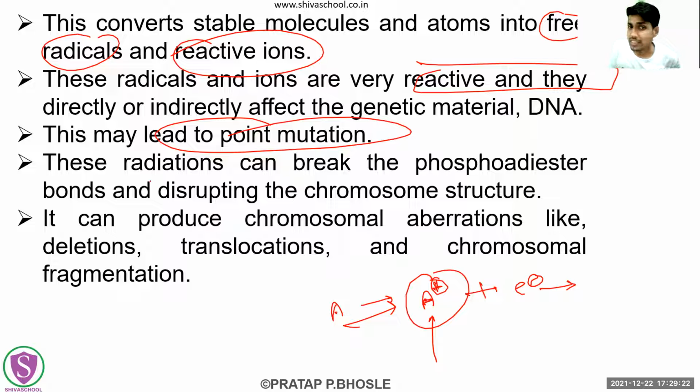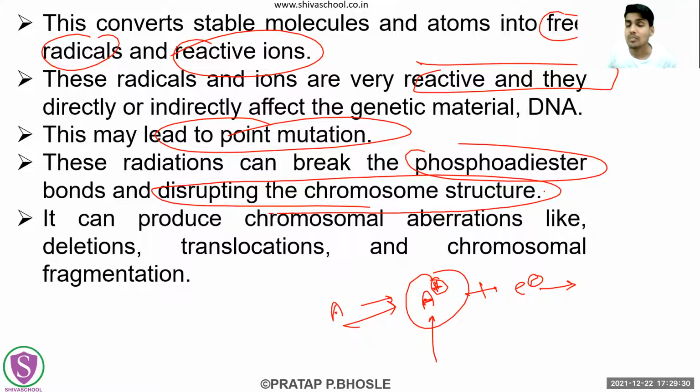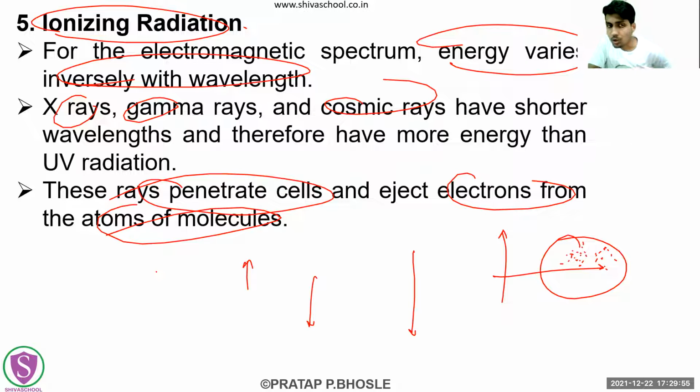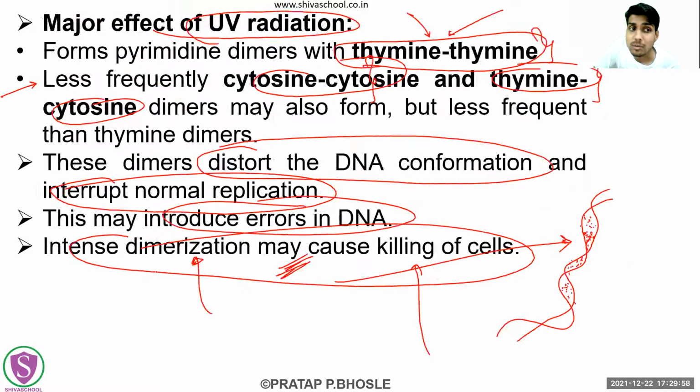These radiations are so powerful that they can even break the phosphodiester bonds and disturb the chromosome structure. Phosphodiester जो bond होते हैं of those nucleotides, those bonds can also be broken by these radiations. So ultimately they will produce chromosomal aberrations, that means some chromosomal defects, like deletions, translocations, or chromosomal fragmentation. These types of disruptions can be produced by this radiation. So this is what we are supposed to study about induced mutation by radiation.